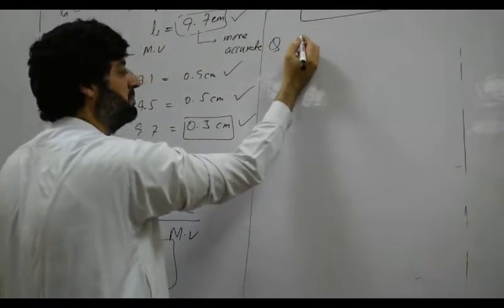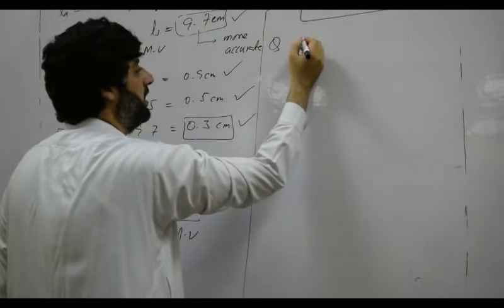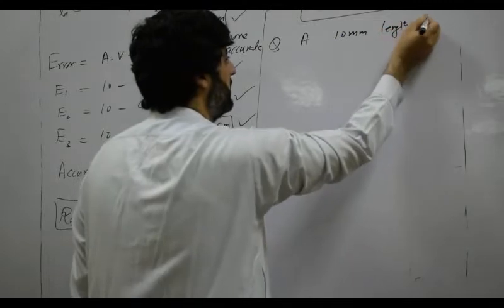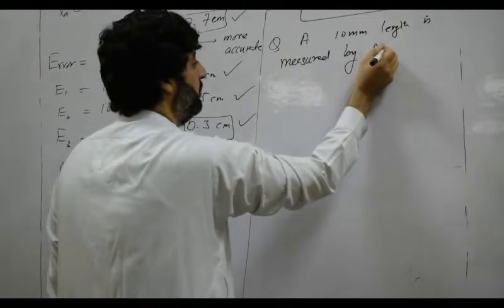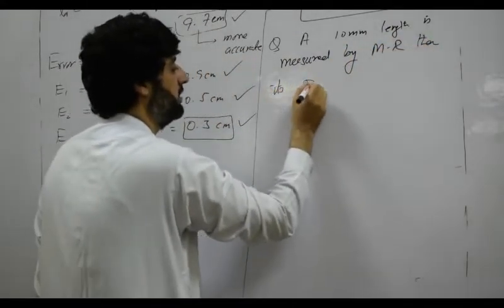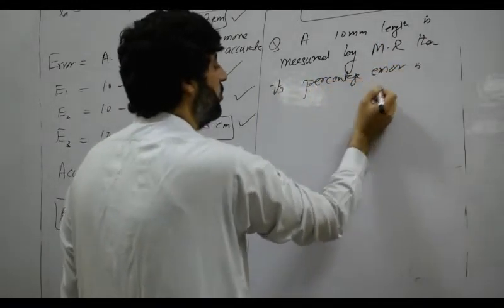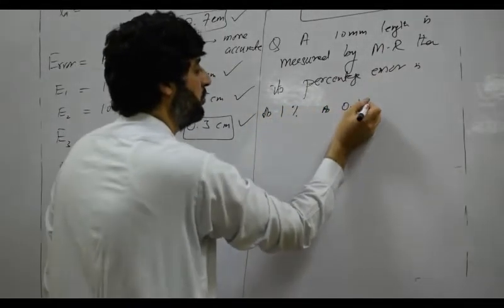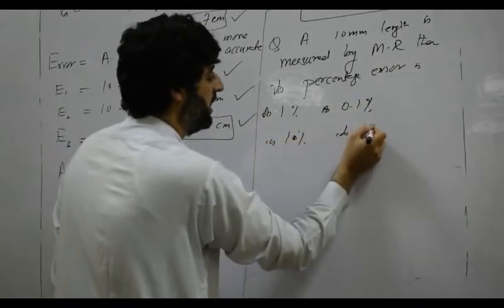if the MCQs come in MDCAT, national MDCAT, for example, a 10 millimeter length is measured by meter rod, then its percentage error is 1%, 0.1%, 10%, or 100%.